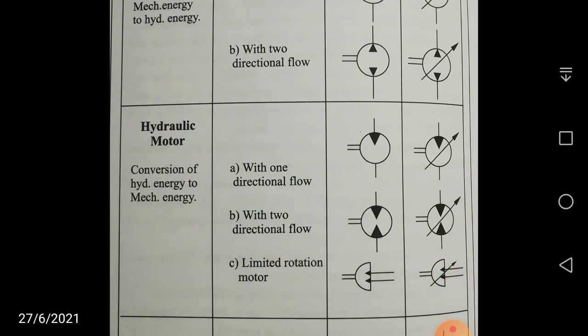What is a hydraulic motor? This is just the reverse. If you supply hydraulic energy, it will be converted into mechanical energy, that means rotation of the shaft. Rotation of shaft is the example of mechanical power; motion, rotation, that is mechanical power. So if you supply liquid which undergoes some pressure reduction, it results in the shaft rotating. That means it converts the hydraulic energy into mechanical energy or motion power. That is your hydraulic motor.